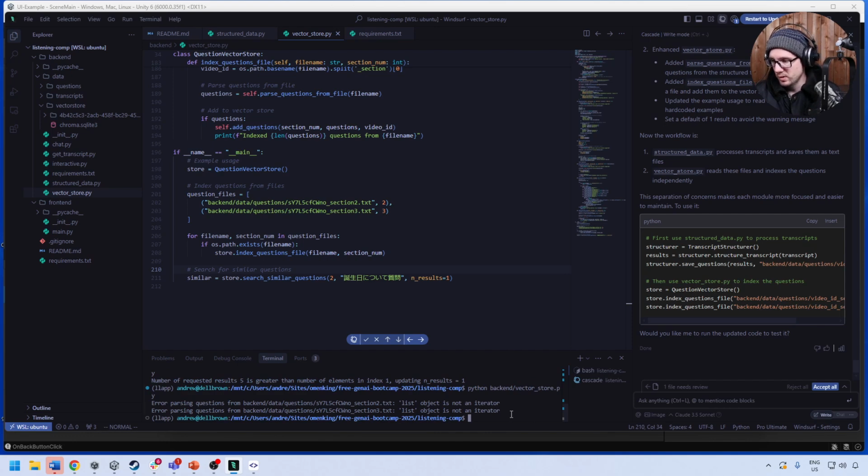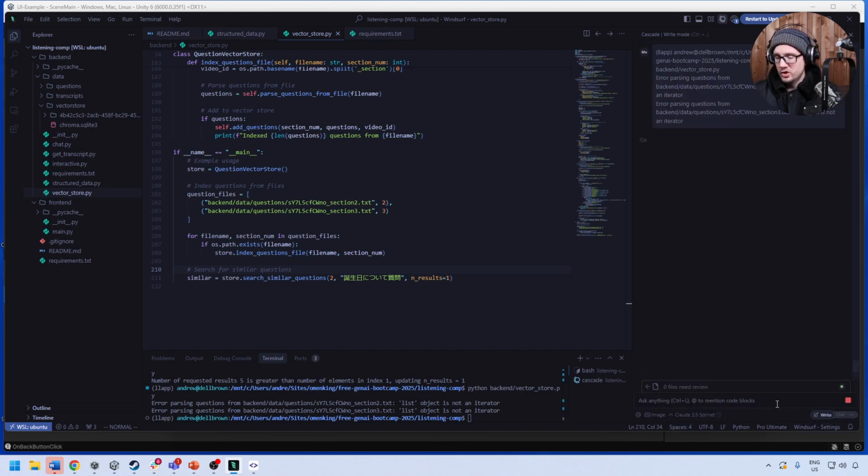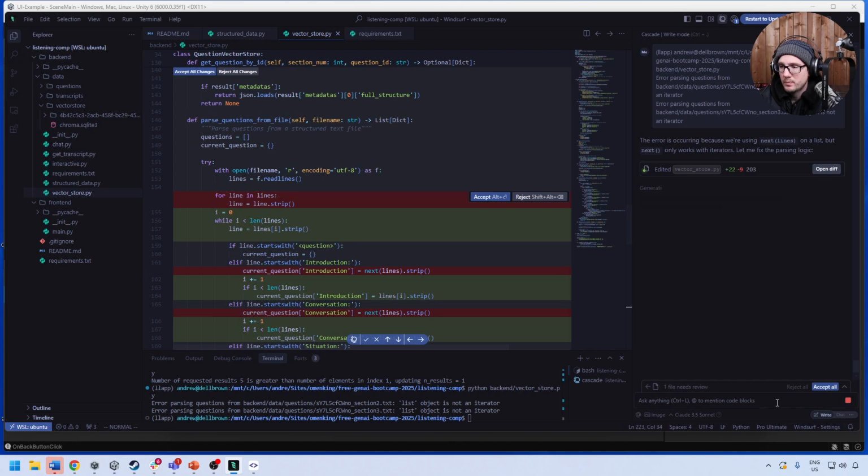So it says parsing error with list object, not an iterator. I'm going to go ahead and copy this and paste it back in. I'm going to just accept this here. And if it can correct this one issue, which is just apparently a formatting issue with objects or steps here, then we'll have data imported. Again, it's not a lot of questions, but maybe it's the start of it. If we have more time, we can go back and update the YouTube stuff. But even after this, we need to get the data, figure out how to utilize this similarity search in a useful way, and then display the choices there as options.